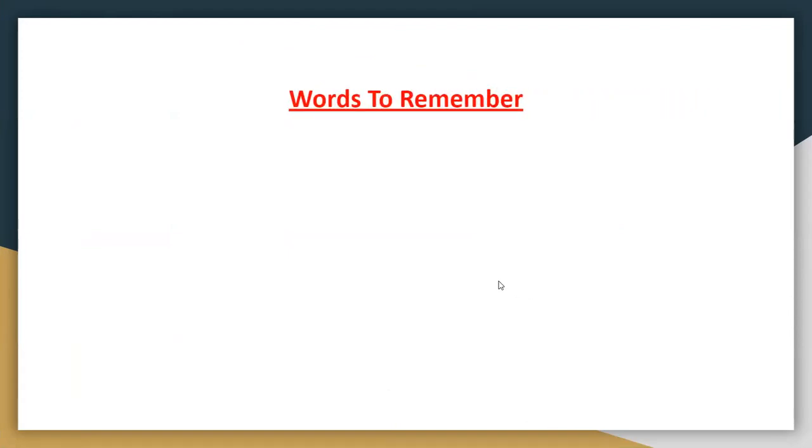Now we will review the chapter and there are some words to remember. You have to learn these words and write them in your copy. The first word to remember is software. What is software? Software is a set of programs and related data.